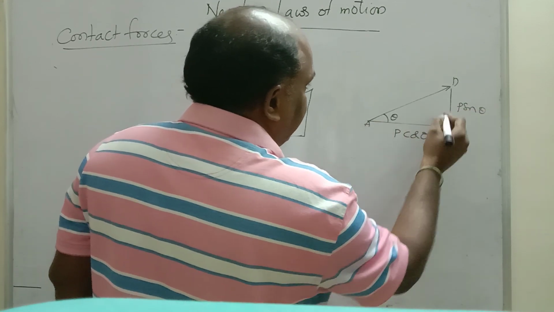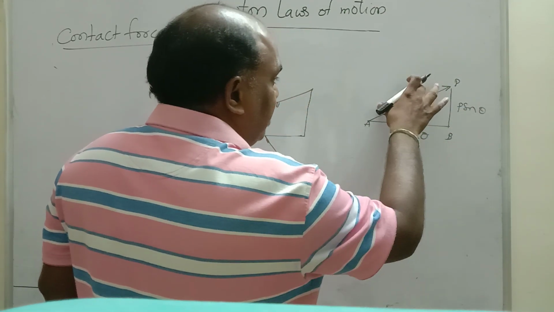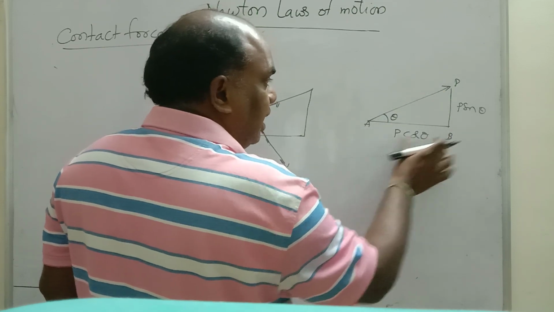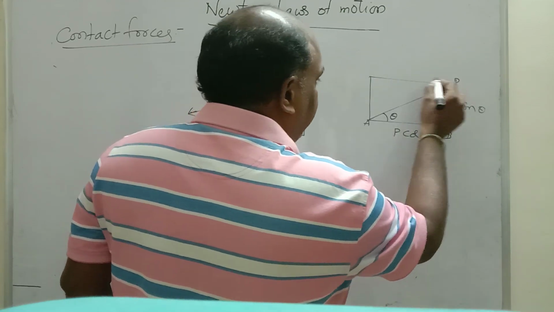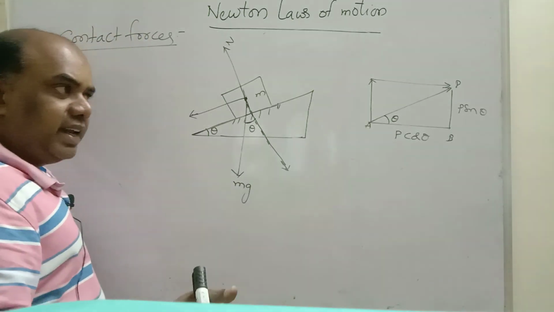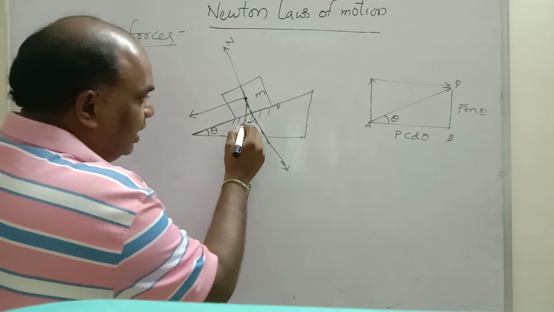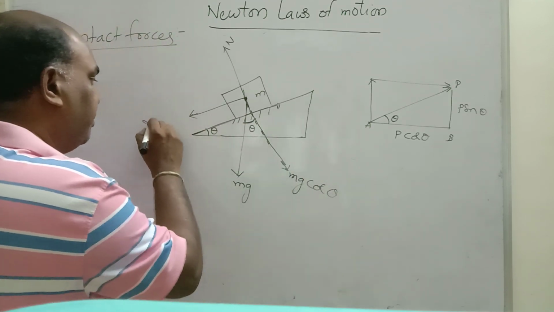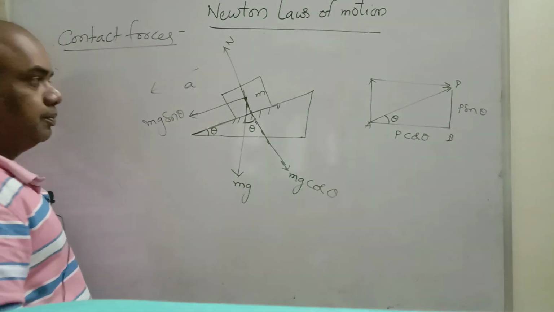Why? Because let it be triangle APB. Cos theta is equal to adjacent side by hypotenuse. So adjacent side is equal to hypotenuse into cos theta. Opposite side is hypotenuse into sin theta. Observe carefully. If you don't know, read vectors in basic concepts of IIT 1. If it is theta, this is mg, and this will be mg cos theta and this will be mg sin theta. Body accelerates in this direction.